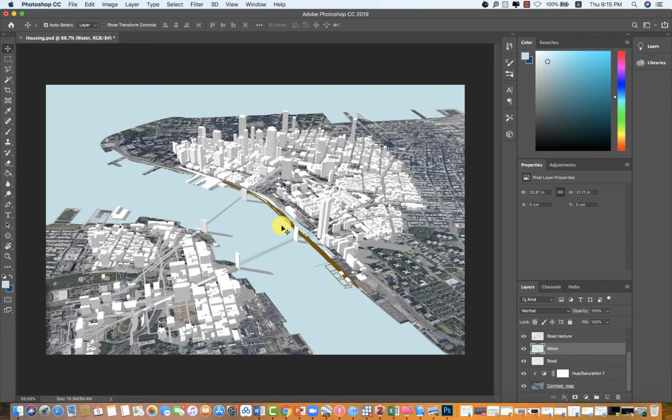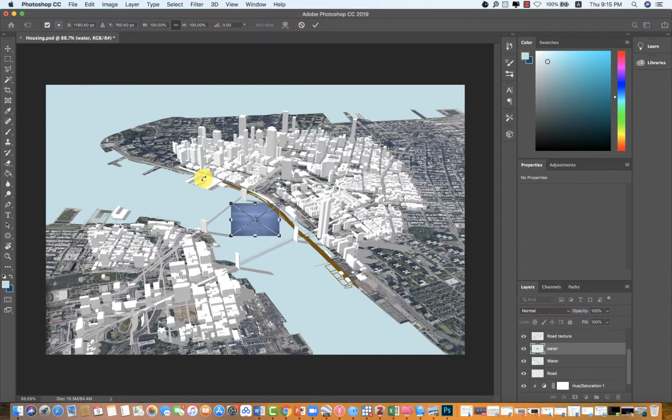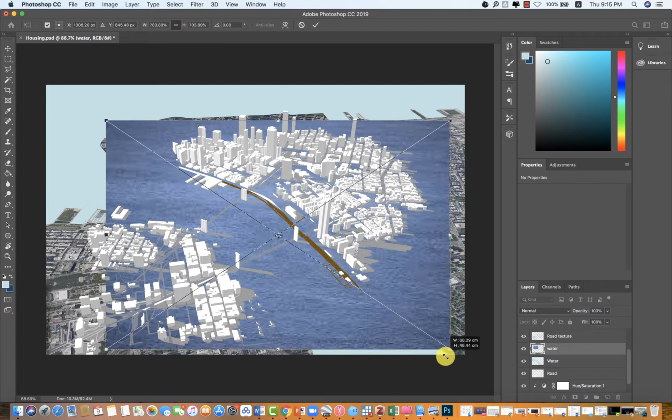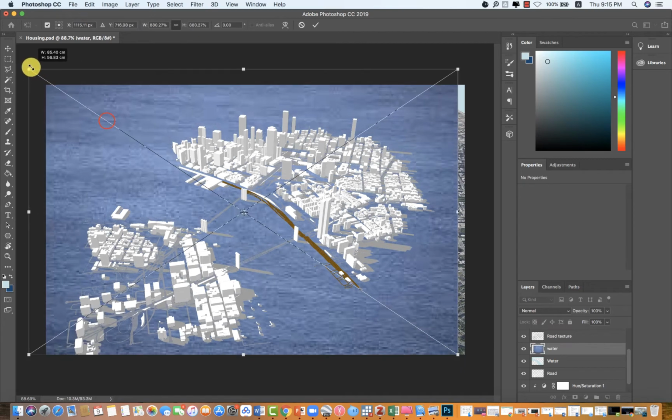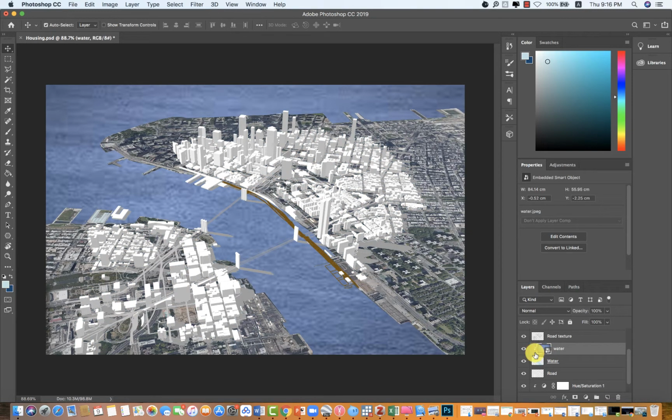Now go to your material folder. Drag this water image into Photoshop. Enlarge this image to cover the whole water area. And then hold the Alt, hover your mouse here. You can see this icon and click it. In that way, you can apply water textures to the layer just below it, which is water.